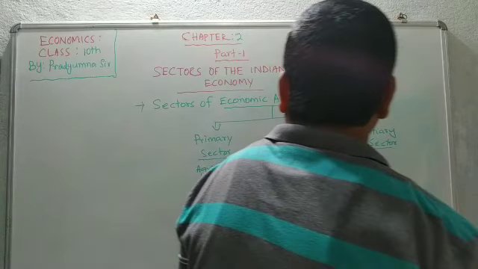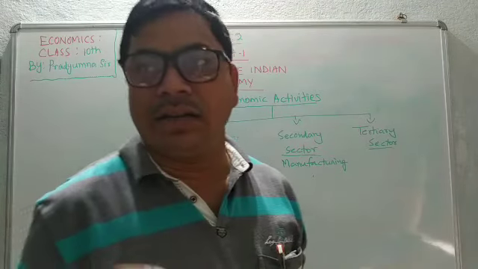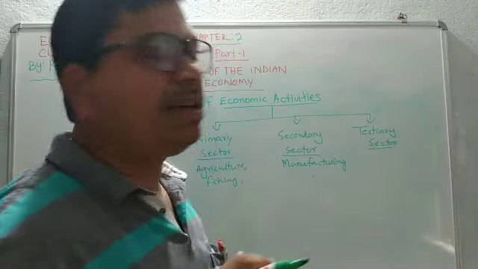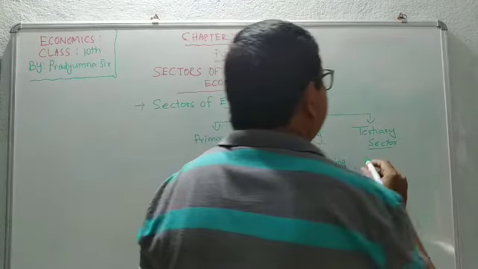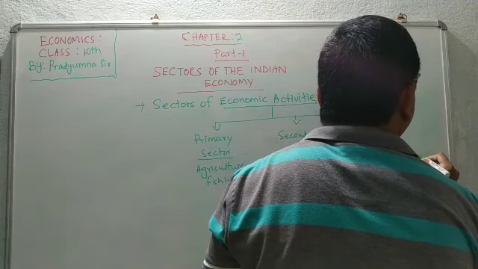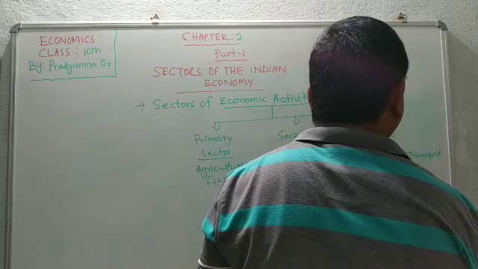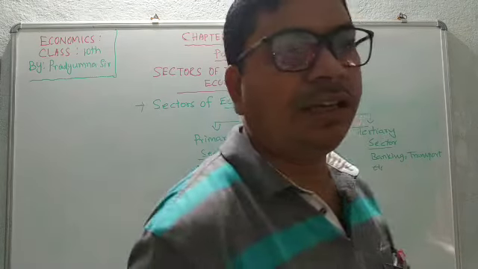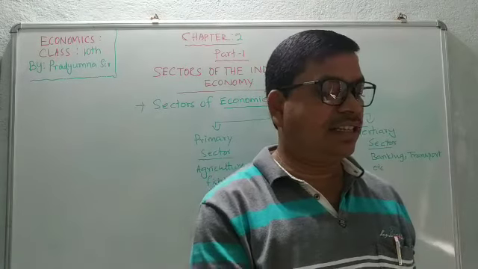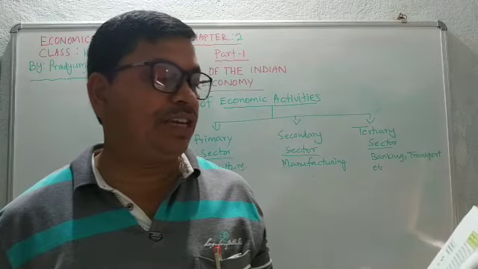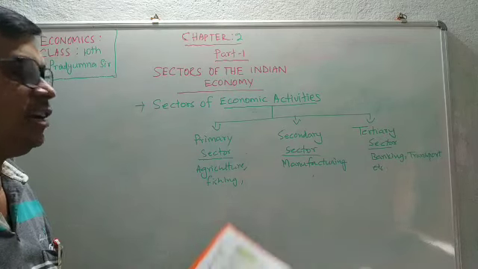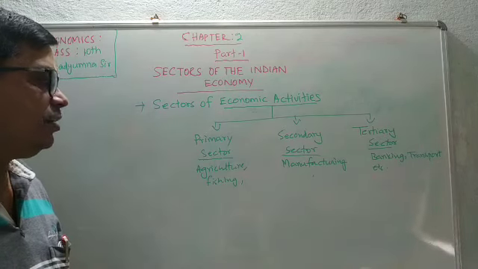And the tertiary sector is another type of sector that enhances the development of the primary and secondary sectors, like banking, transportation, etc. Okay, so let us discuss one by one. So three types of sectors of economic activity are there: primary sector, secondary sector, and tertiary sector.